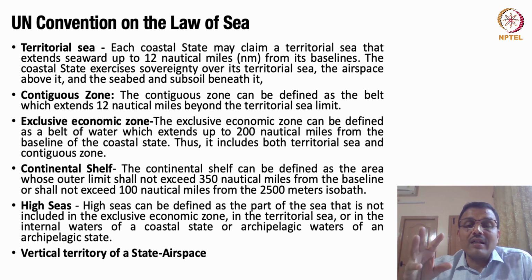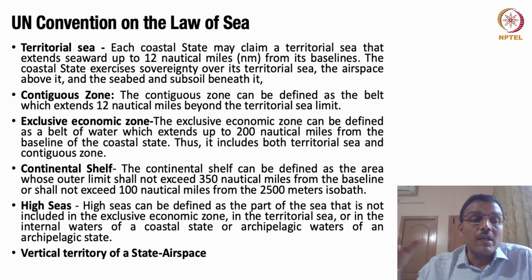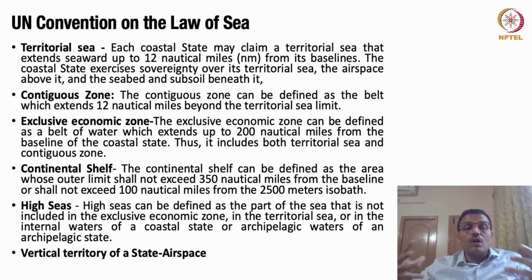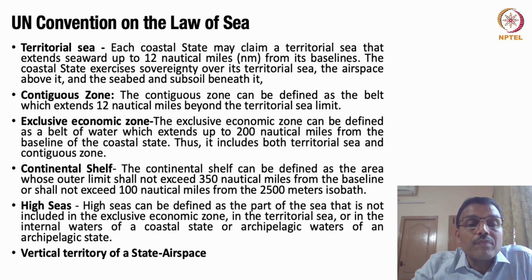So please note, the vertical territory of the Union of India is also its sovereign airspace or sovereign territory. And hence what happens in the vertical space is also the domain of Indian law. So we can decide who can use our airspace and who cannot.